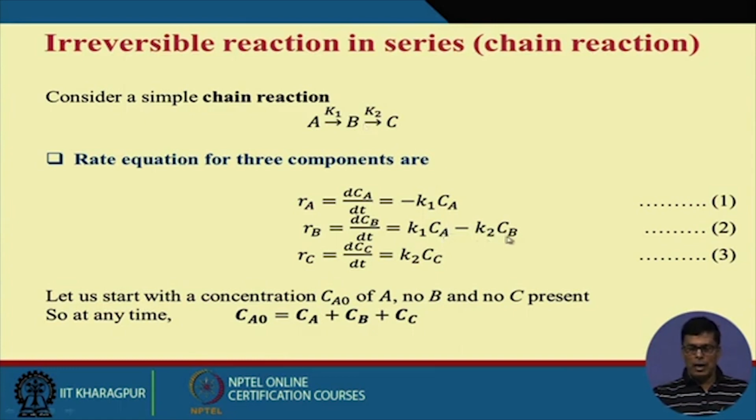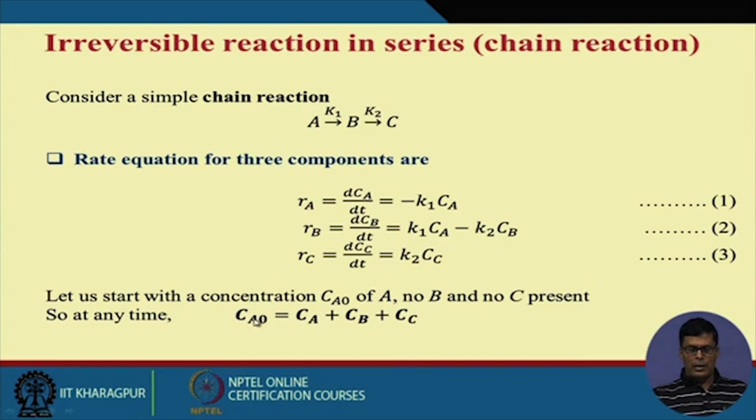So this is how it can be written, and the rate of formation of C we can write like this: dCc by dt equals K2 into Cb. This is how we can write the rate expression for all these different steps: A, B and C.